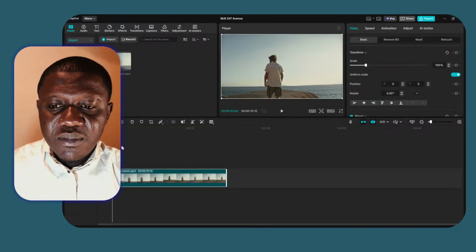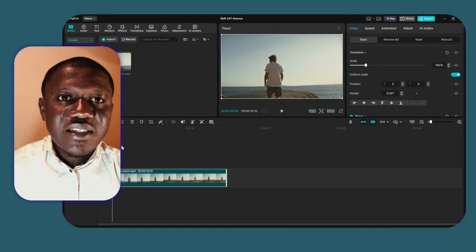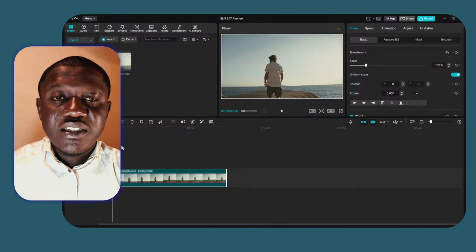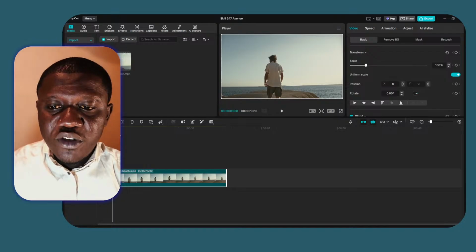Immediately I add the effect, you can see that it has already started showing in my video timeline. When I position the mouse at the beginning of the clip and tap on play, just see the magic as it is happening. Wow. This is an effect that I just placed, and it makes this video enticing. So let me position it at the beginning part of this clip.